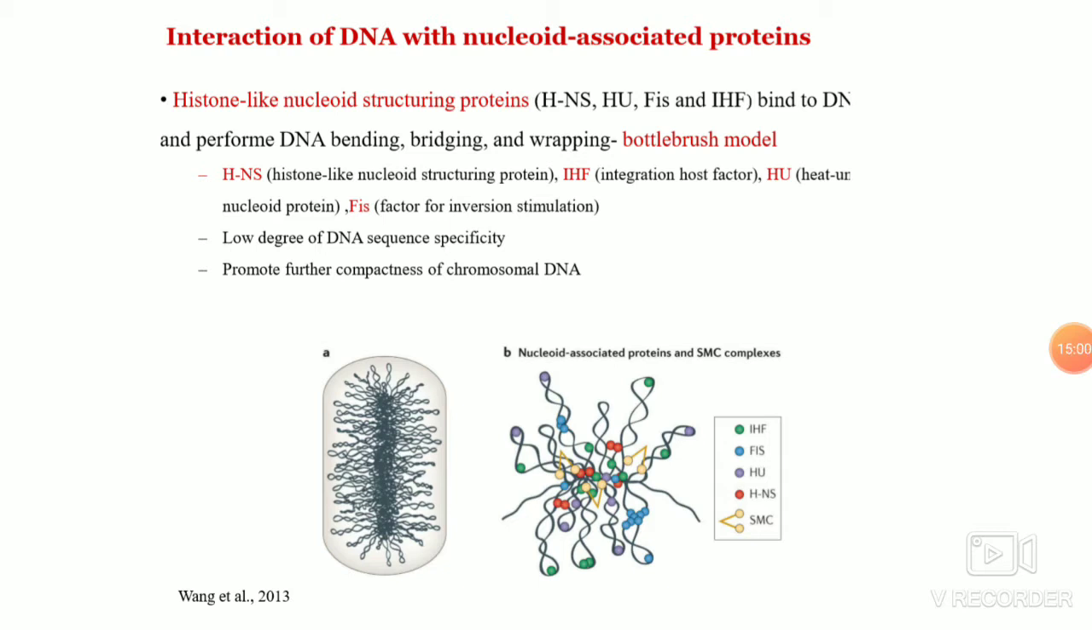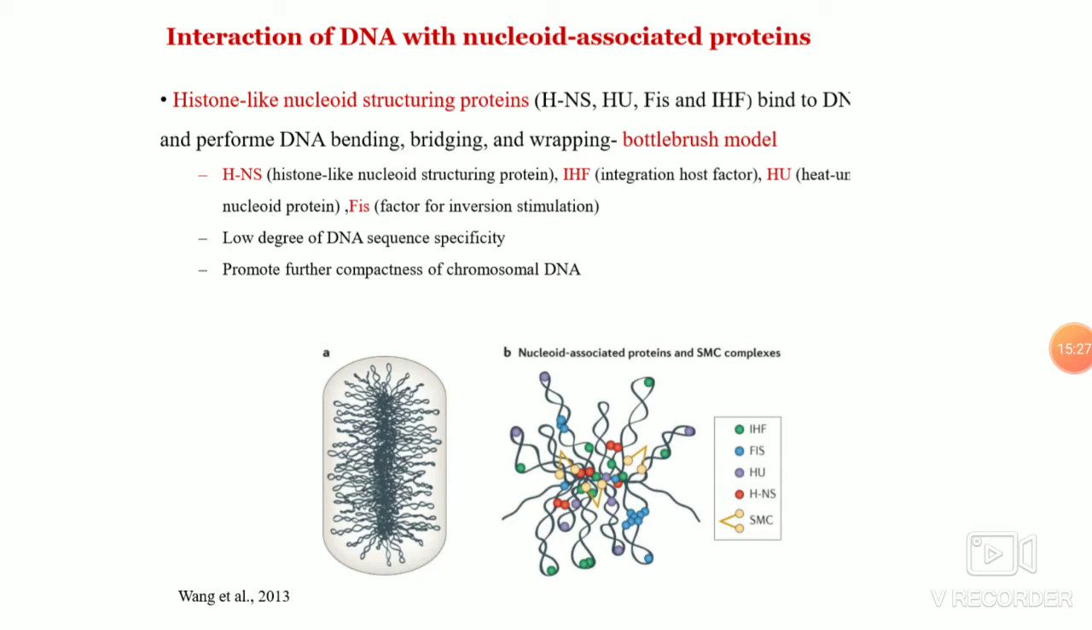Coming to the next protein, HU, that is heat unstable nucleoid protein. This is another small 18 kilodalton protein which is abundant. Around 30,000 copies of this HU protein can be found, and they coat the bacterial chromosome and wrap the chromosomal DNA around themselves. They are very similar to histones.